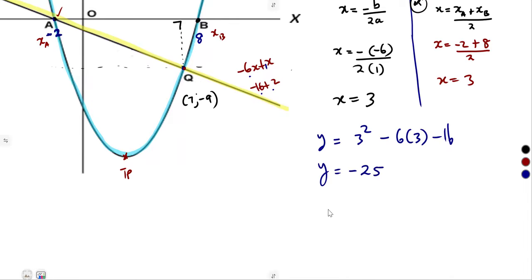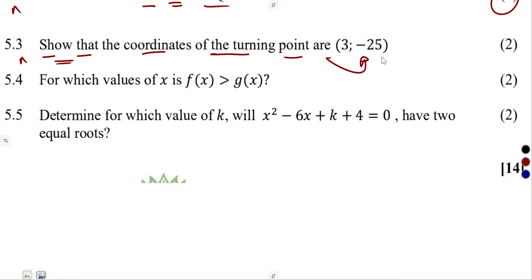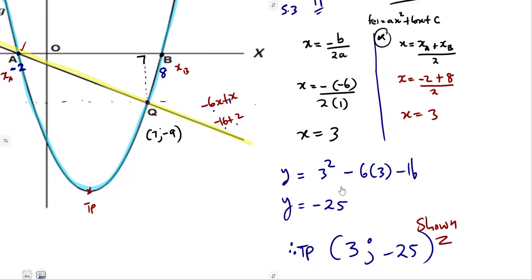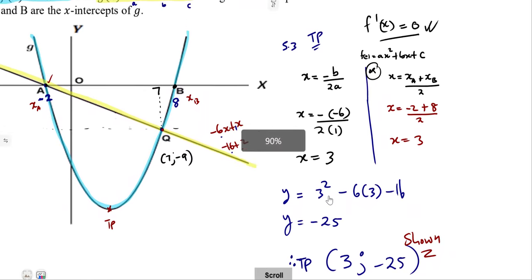So our turning point x is 3 and the y value is negative 25. Is it the one we were given before? Yes, it is the one. That is exactly what you were being asked to show. So we have got our turning point.